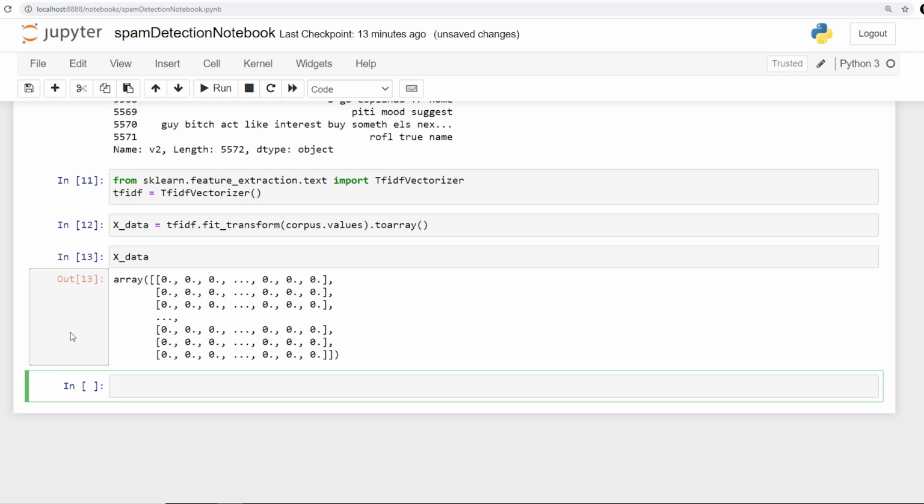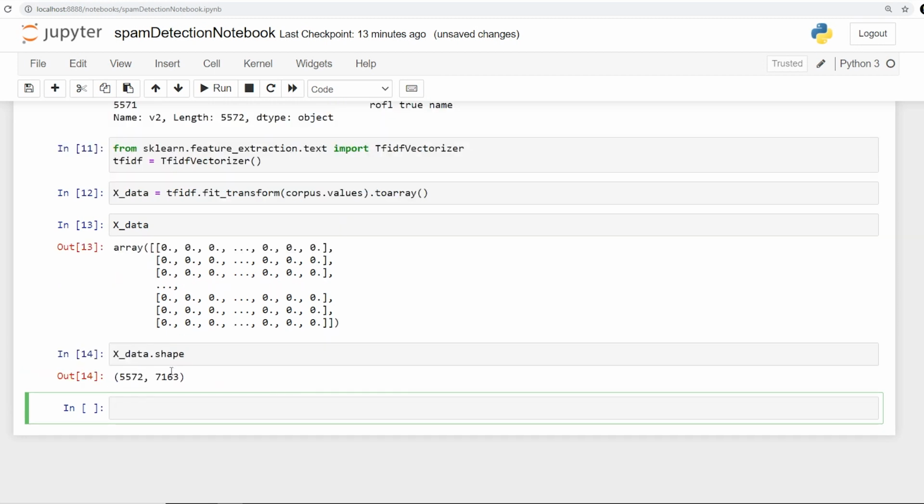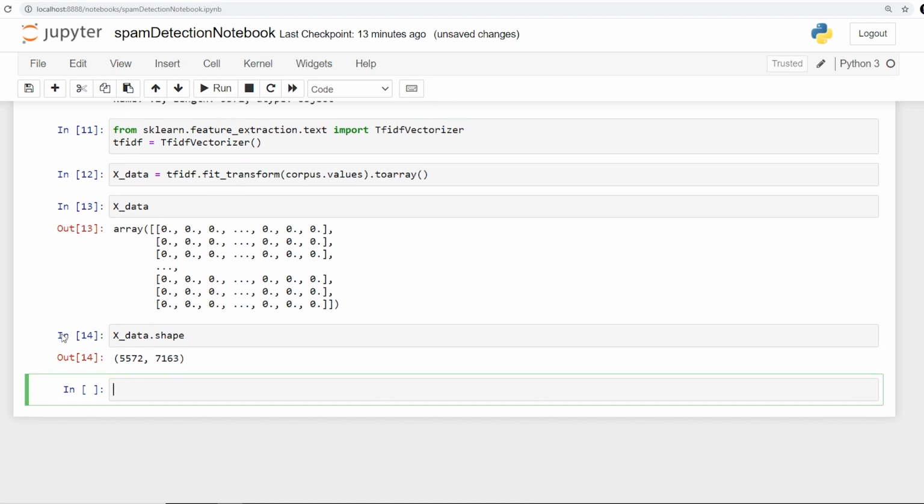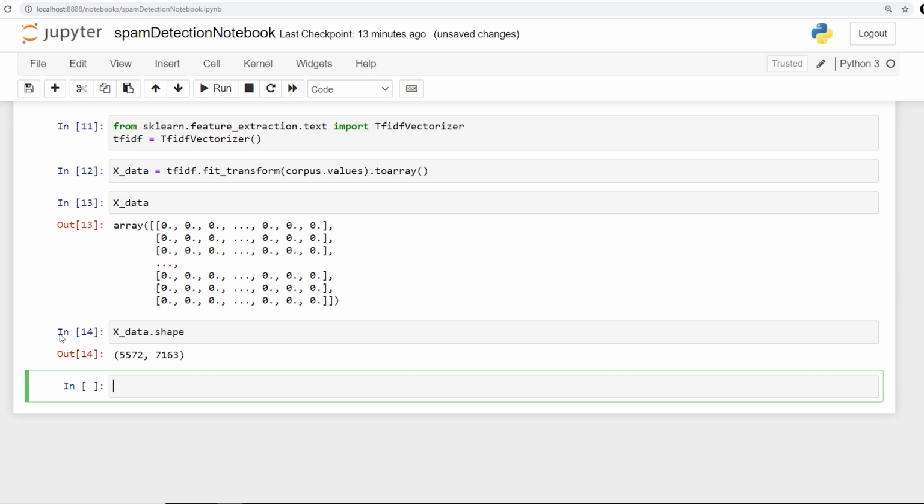Everything has been converted into, let's say, either 0 or the term frequencies, and I can also check the shape of it. So I can say df dot x data dot shape. These have around 7,163 columns, so a pretty massive array. That is the reason you are only able to see zeros, because most of the things have been considered with these 0.